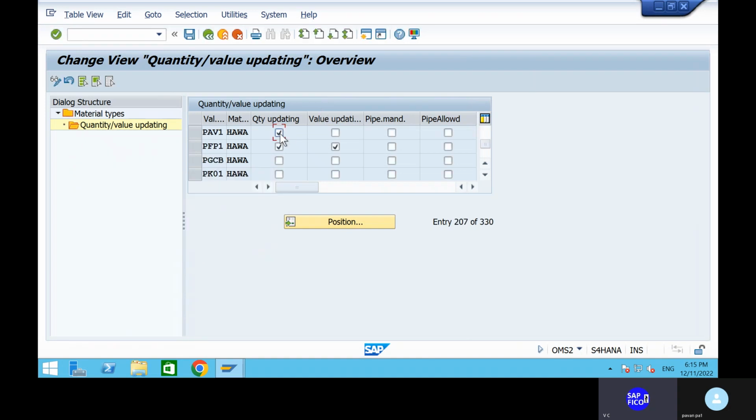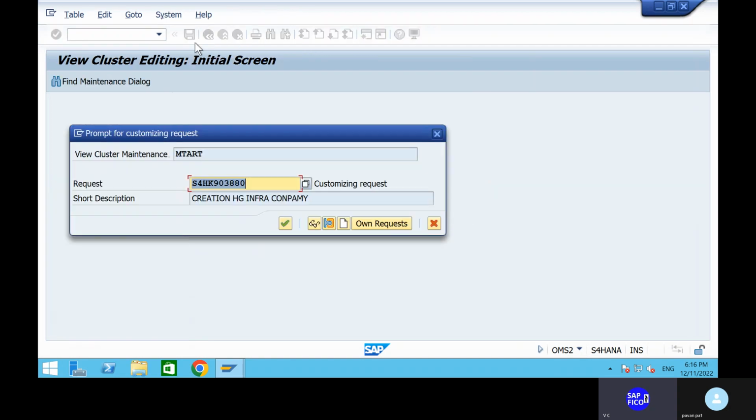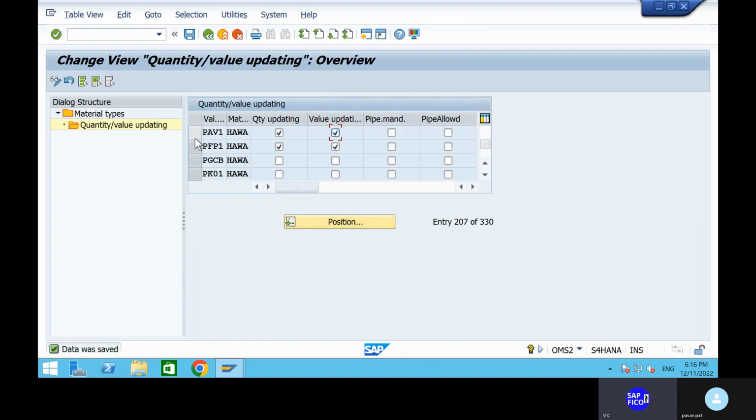See, for this valuation area, you have to update the quantity updating and value updating. That is the most important thing, all of you. Please try to do all these things. Why? Because when you are evaluating each and everything, what will happen here? Automatically, when you are creating the purchase orders and all, the system is going to take out all these things based on the material types, valuation and quantity value updated valuations and all. Okay, so that is the most important thing in the SAP FI integrations. Okay, go to the save button and save it.